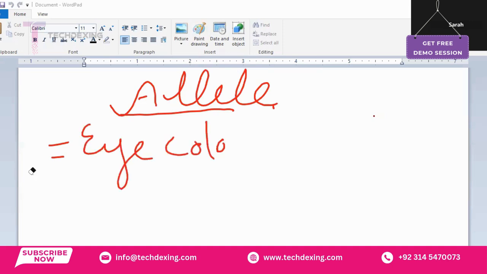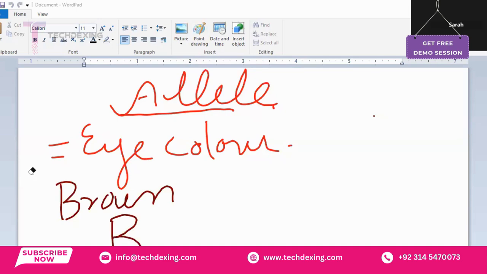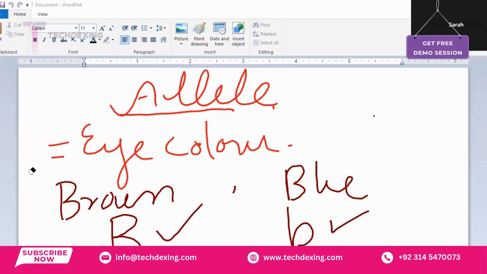In individuals with brown eyes, the allele for eye color would be capital B. I'm just giving you an example, right? But at the same time, in individuals with blue eyes, the allele would be small b. The B is representing the eye color, but for brown it would be capital B, and for blue it would be small b. So these are alternative forms of a gene, different versions of a gene, known as alleles.